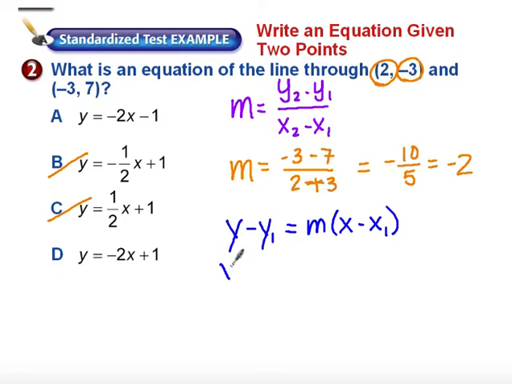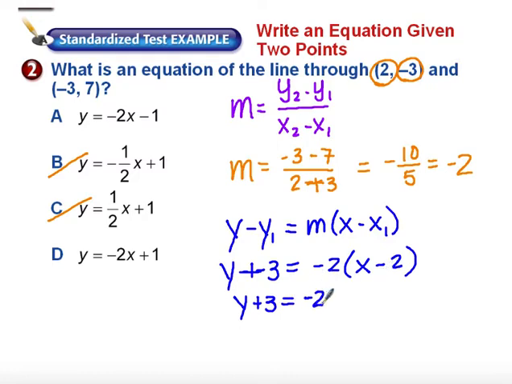So I'm going to have y minus -3 is equal to the slope times x minus 2. So there's my x value, there's my y value, and there's my slope. Double negatives again, so I have y plus 3. I'm going to distribute that -2, resulting in -2x plus 4.